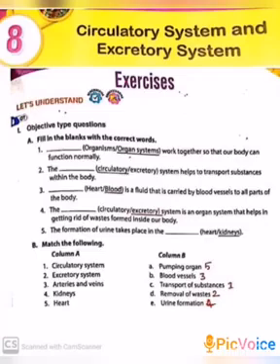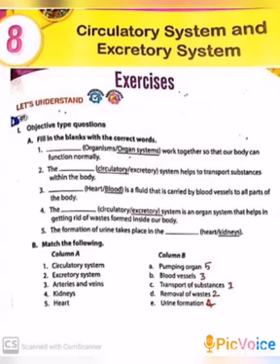Next, fourth one. The blank system is an organ system that helps in getting rid of waste formed inside our body. Circulatory system or excretory system? The answer is excretory system.